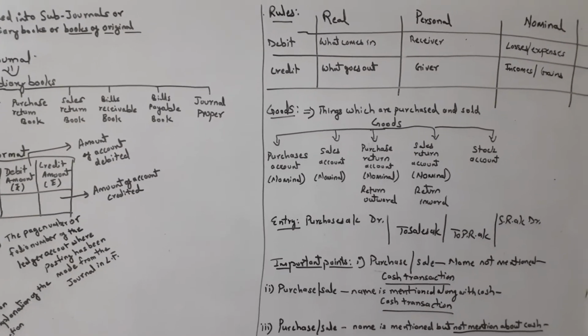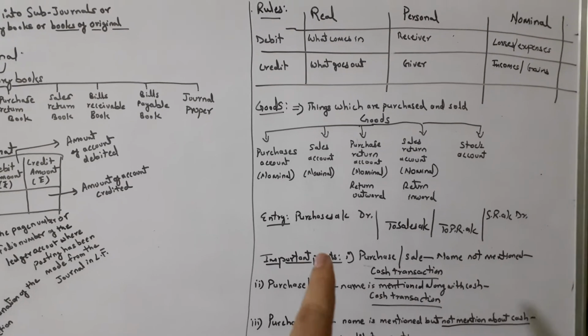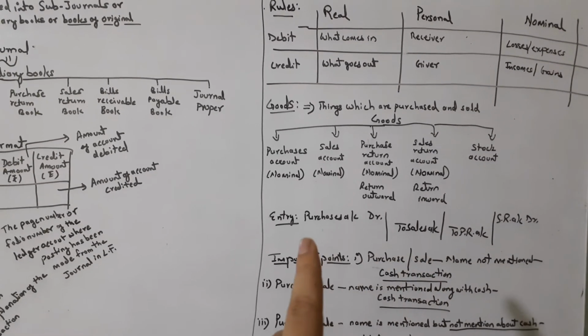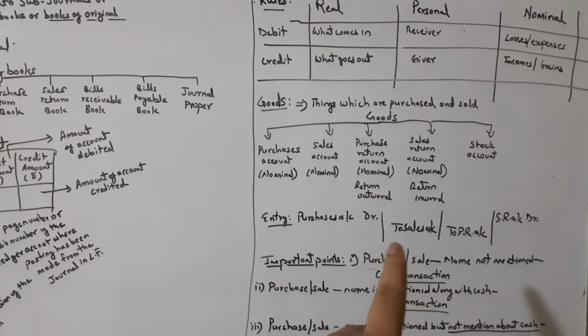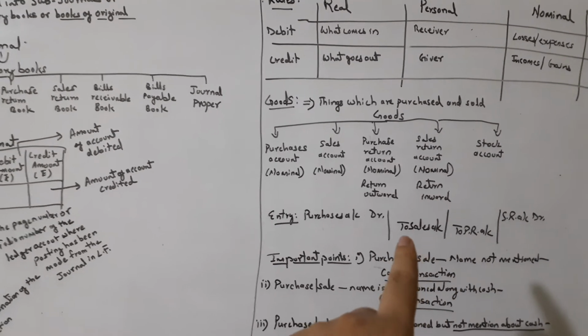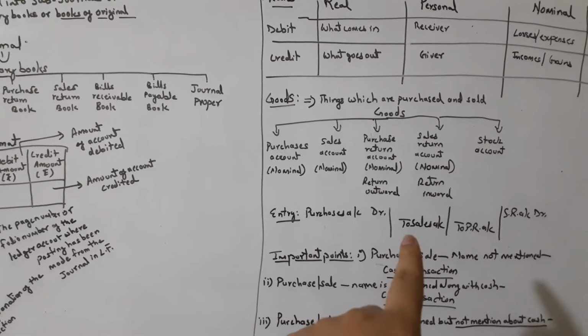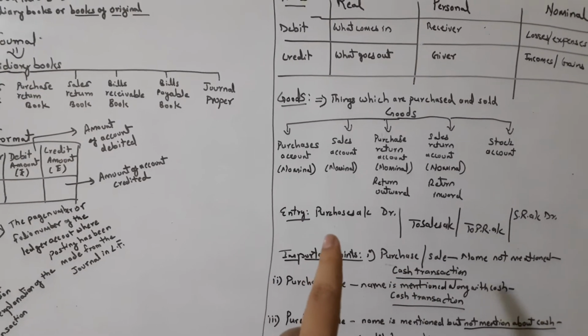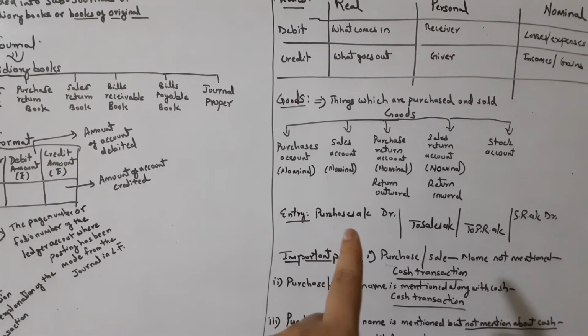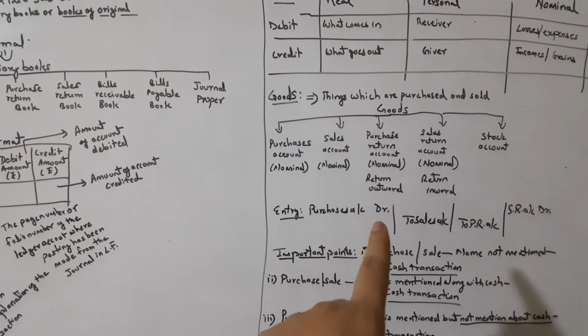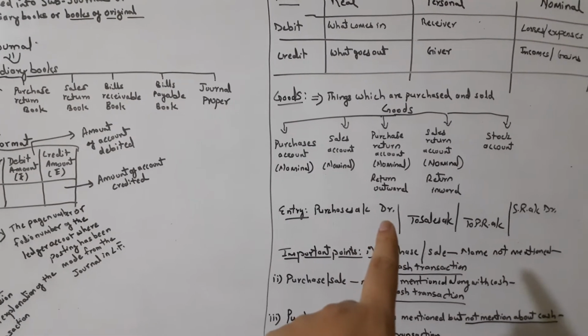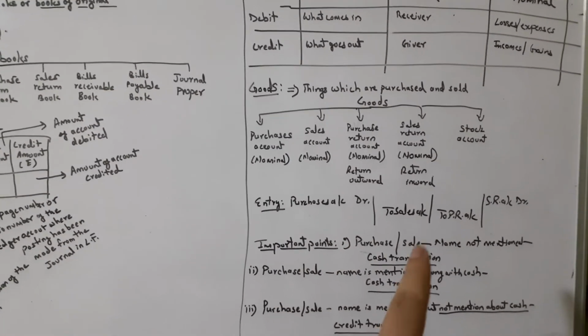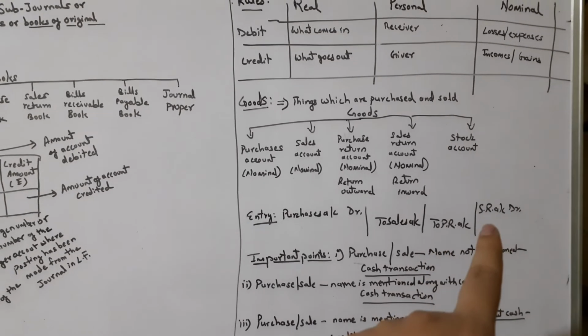That makes it income. Therefore, credit to sales account. Remember, whatever account is credited, you have to signify it with the prefix word 'To'. Whereas when any account is debited, which should be written first, it should be followed by the word Dr. Debit, the short form is Dr. In the same manner, purchase return should be credited and sales return should be debited.